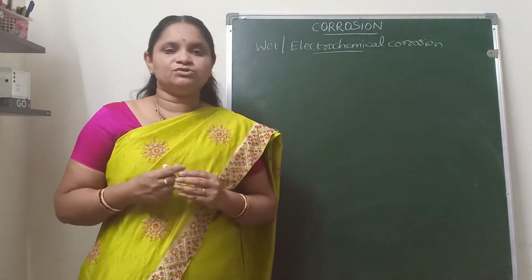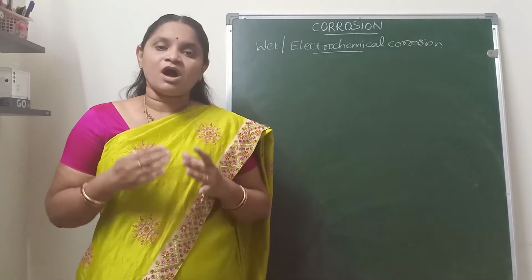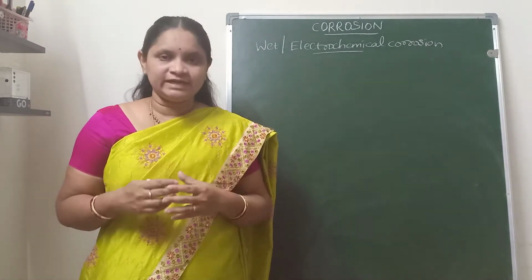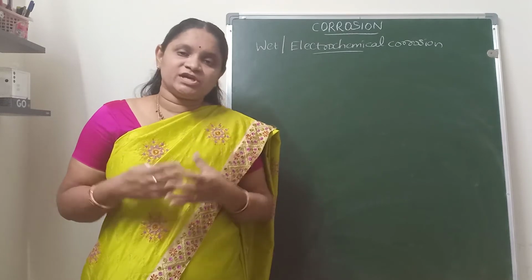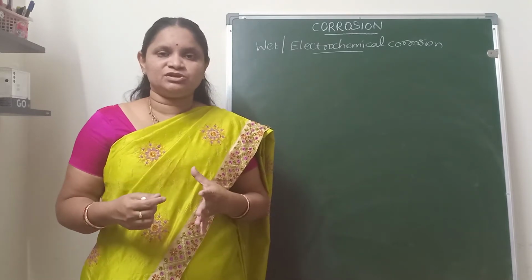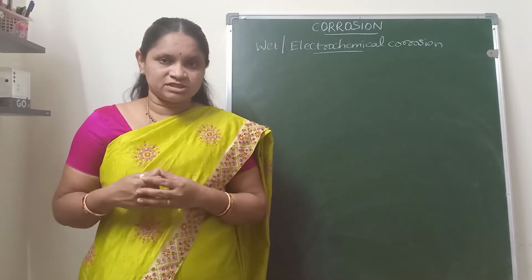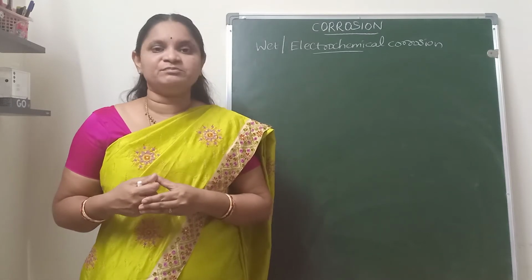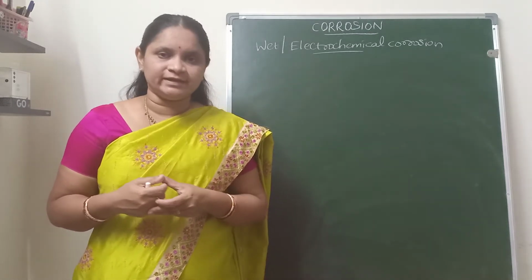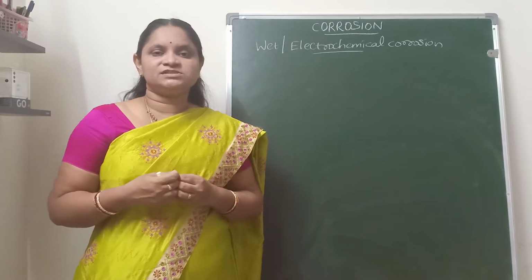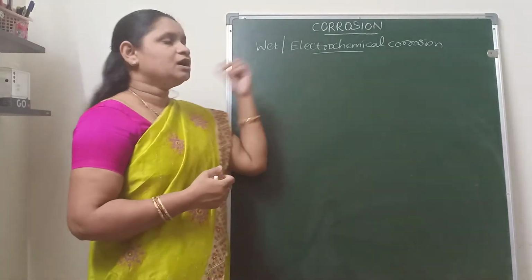In dry corrosion we discussed oxidation corrosion, how it takes place, which kind of metals will undergo oxidation corrosion, and whether further oxidation will take place or not based on the nature of the metal oxide layer. All these topics were discussed in the previous session on corrosion.